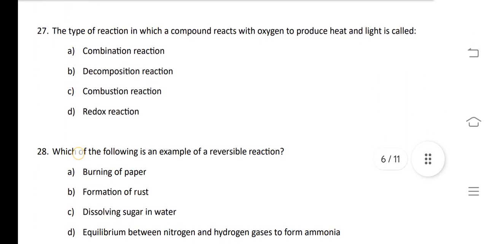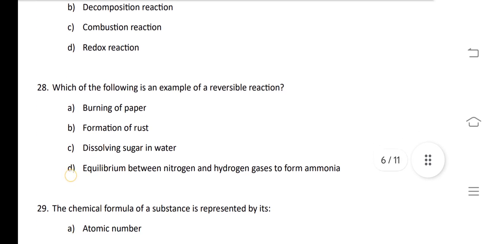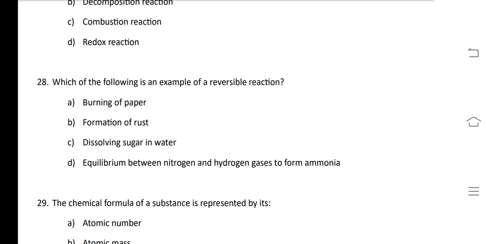Our next question is, the type of reaction in which a compound reacts with oxygen to form heat and light is a type of combustion reaction. Our next question is, which of the following is an example of reversible reaction? Reversible reaction means which can be reversed.